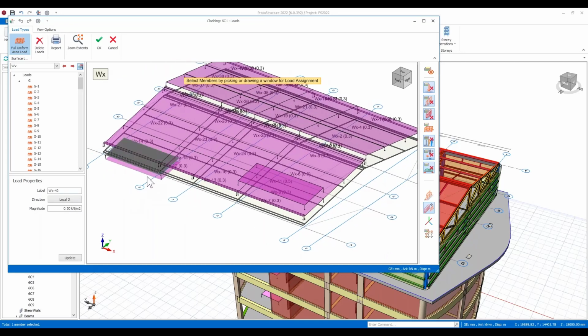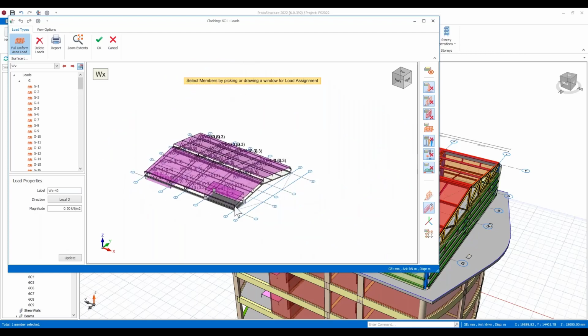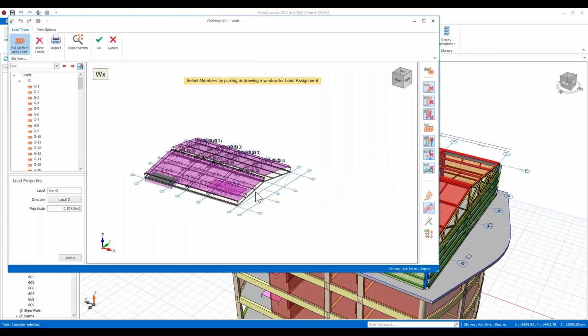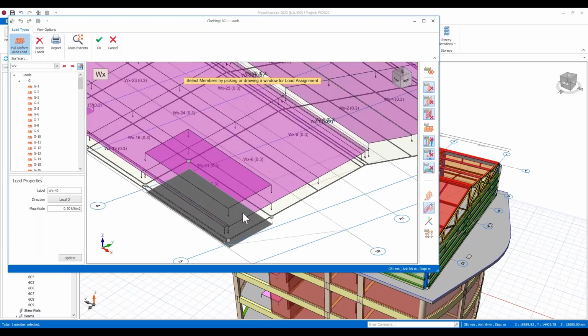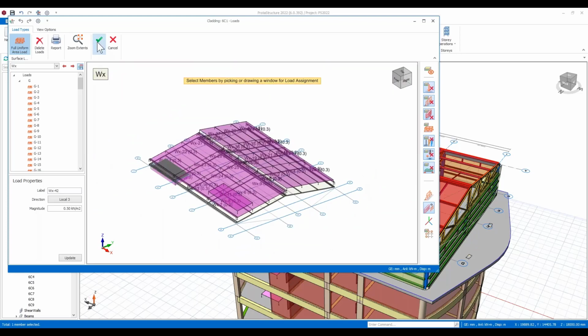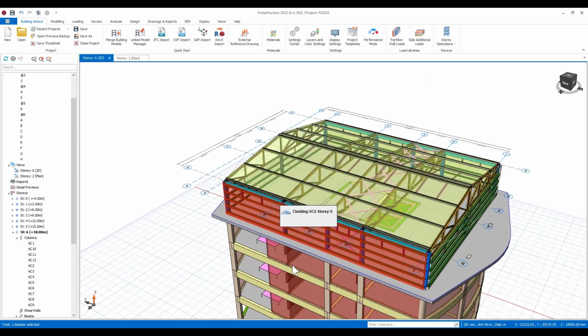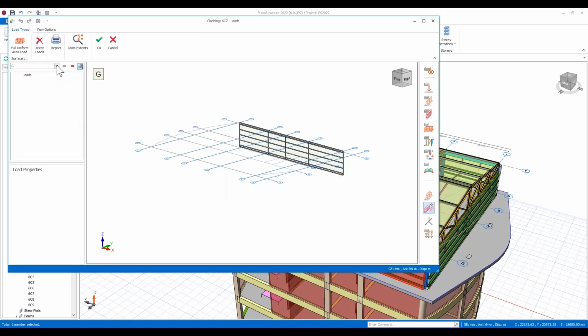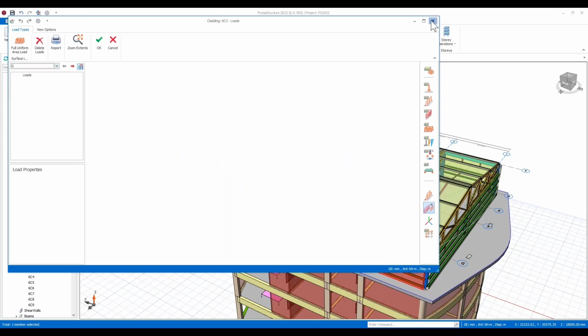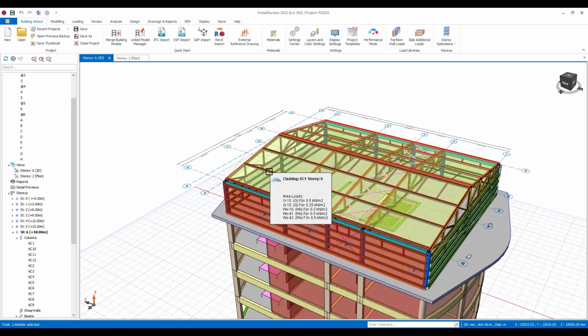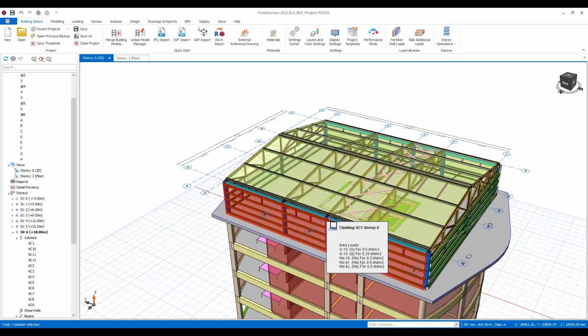Okay, so I think I need to reorientate that around the wrong way. So you can just quickly come in and create those additional loads in here. Now, if you're happy with this, you can just accept that. Okay, and then those loads are now assigned to the walls, and you can do similar things with the cladding. Again, you can just run around and assign different pressure loads here to suit what it is that you're wanting to show.